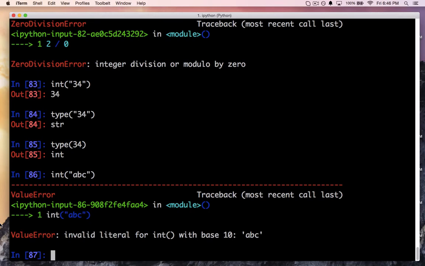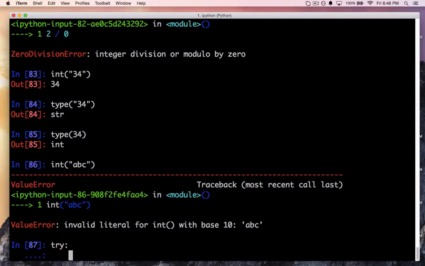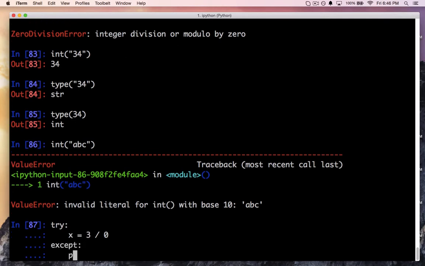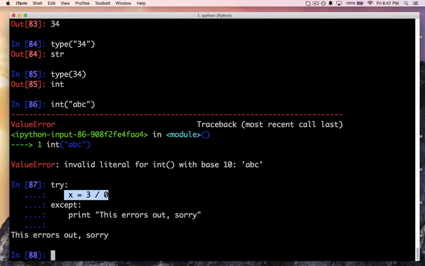Now, the way we handle exceptions in Python is we will start off with a try, which is a statement, and then we'll do something. For example, let's say x equals 3 by 0, and then go back a little, type except. Except is what happens when the code in between try and except fails to run. So let's have a message. This errors out. Sorry. And voila.